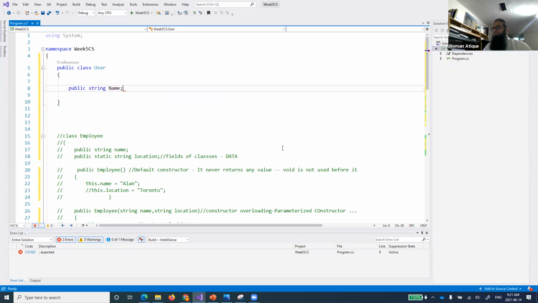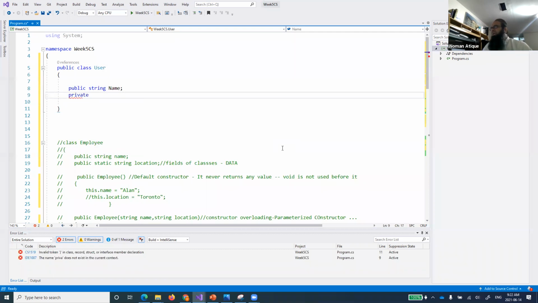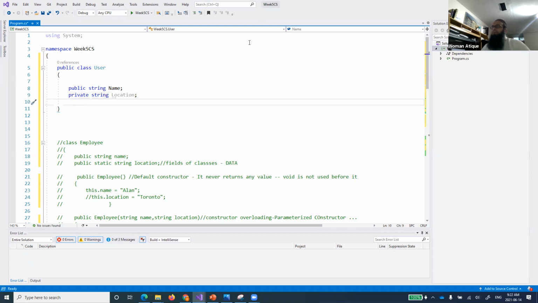And then here comes something important that we have not discussed: private string location. Now let's talk about this access modifier. Whenever we define a private member in a class, that member will only be accessible inside the class and not outside of the class. For those who are new, I'm just mentioning that outside of the class means outside of the class where it has been defined. So this member cannot be accessed out of the class.